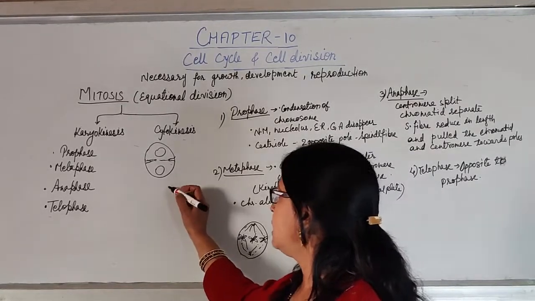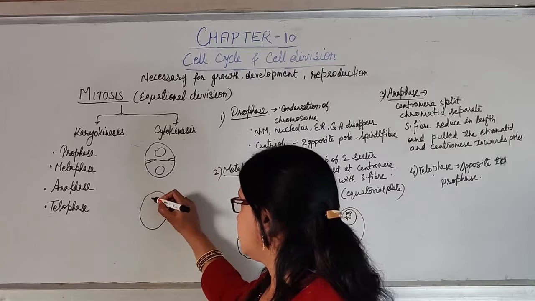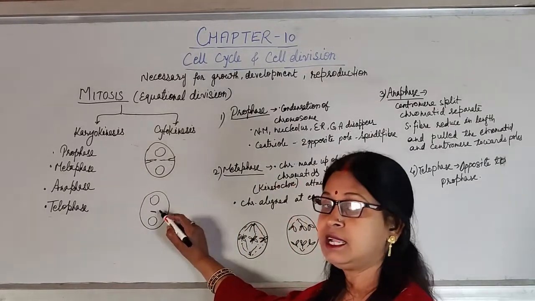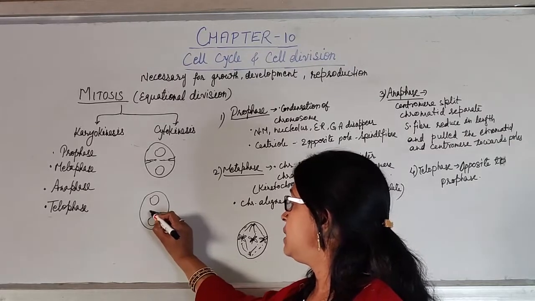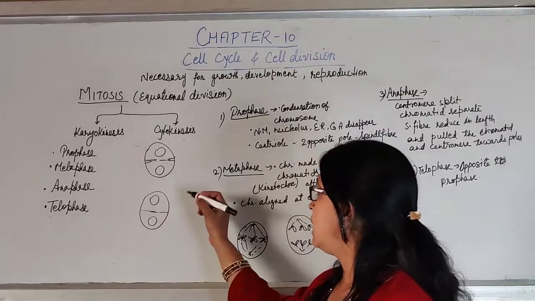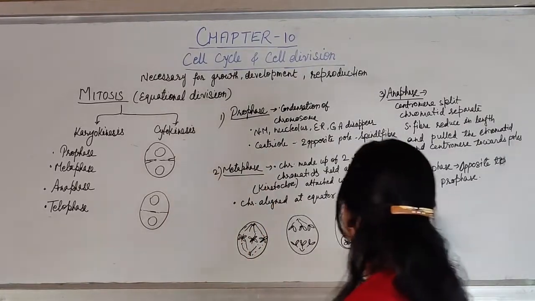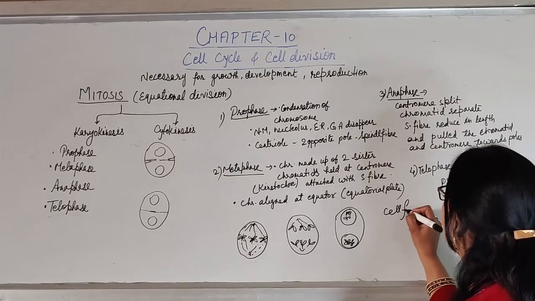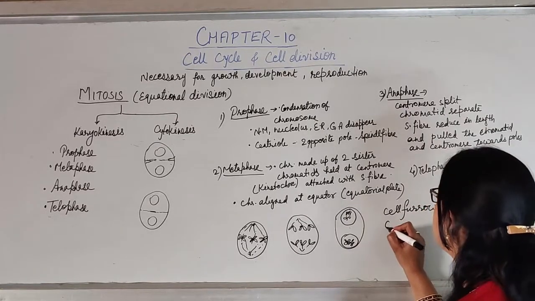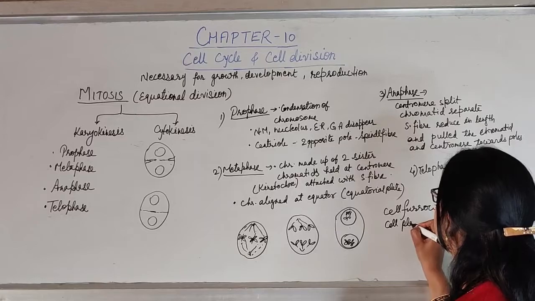If it is a plant cell, then the cell plate will form in the center which will move towards the periphery, and finally it will cut the cell into two. So in animal cell, it is by cell furrow, and if it is a plant cell, then by cell plate.